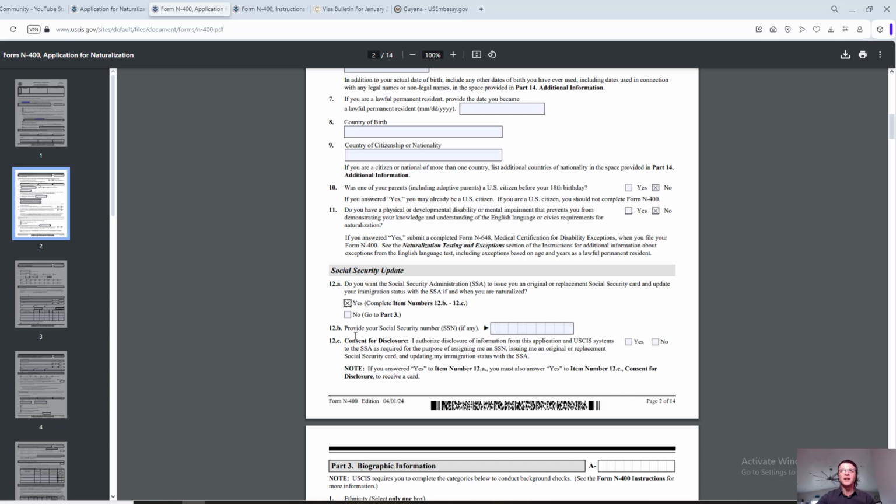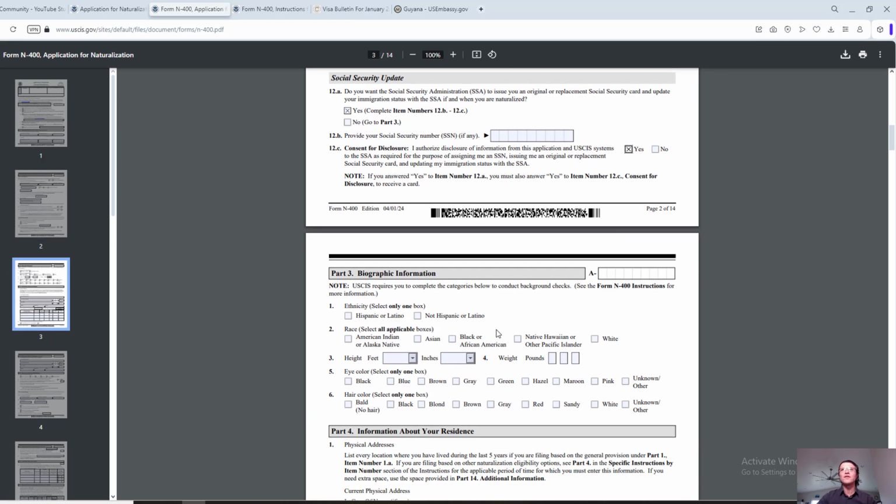Provide your Social Security number. If you're a permanent resident, you definitely already have it. Then there is a consent of disclosure, basically giving USCIS authorization to talk to the Social Security Administration. So I'll just say yes here.